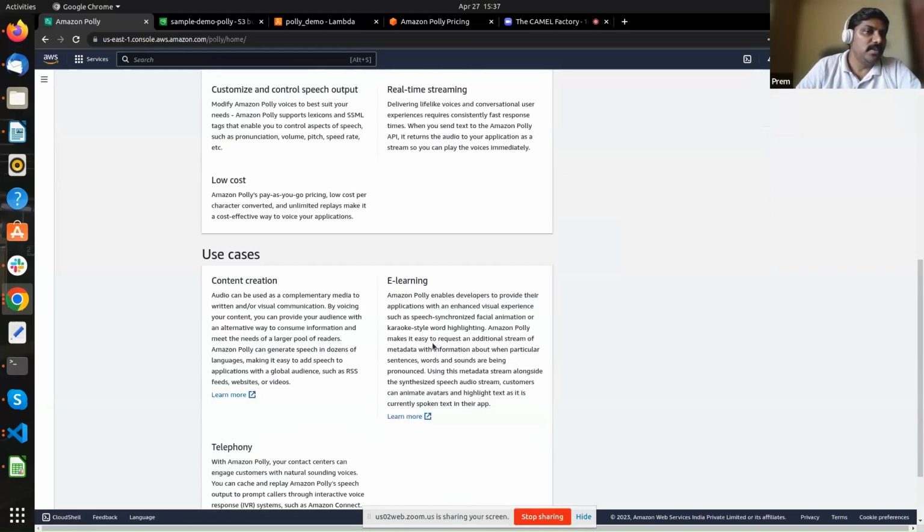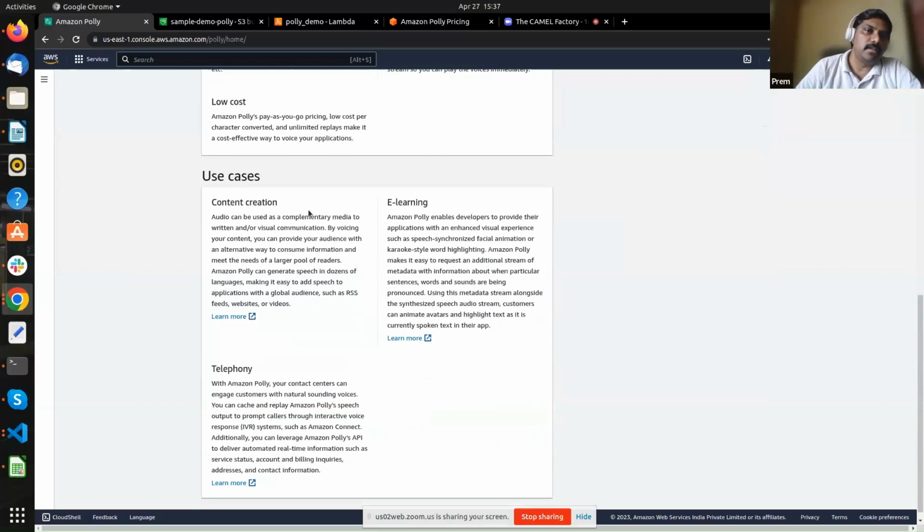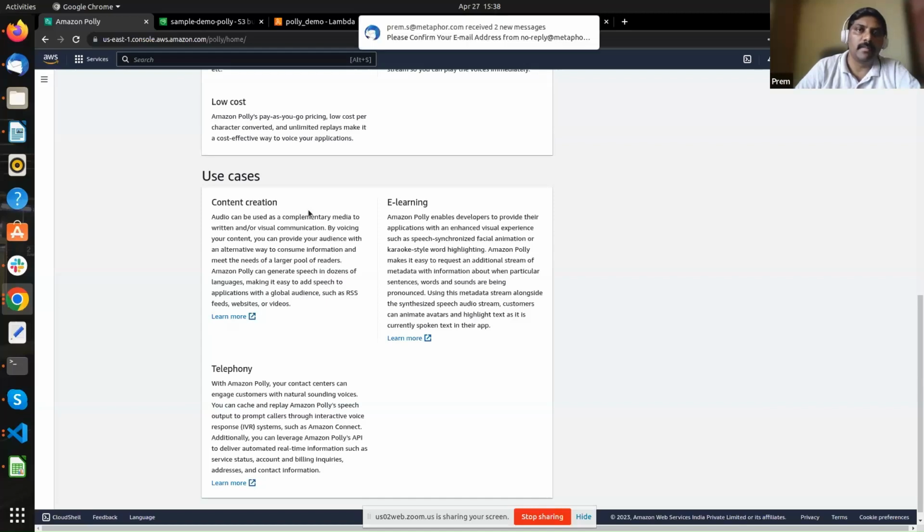So the main use cases here are content creation, probably for any video that you want to create. You don't want to use your voice, you want to use an automated voice. Just provide the text, give the parameters that you want to specify, like which voice, what is the duration, and where do you want to add breaks, where do you want to give some emotions and all.